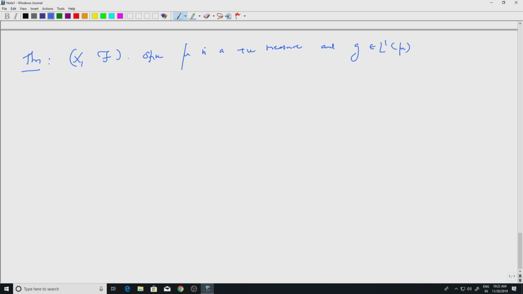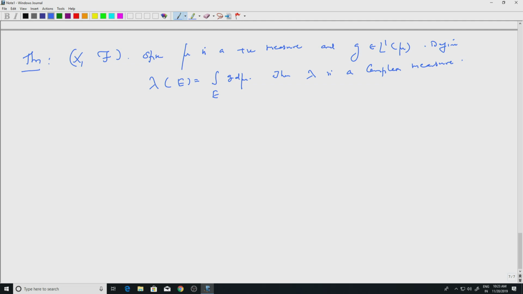So, G can be complex valued. We are going to define another measure, which we have seen before: lambda of E is the integral over E of G d mu. Then of course, lambda is a complex measure. This we have seen before.